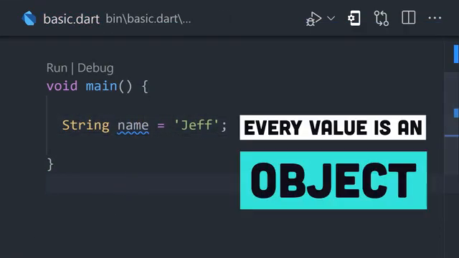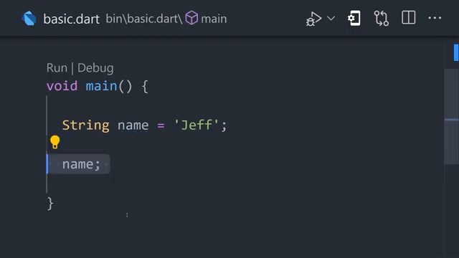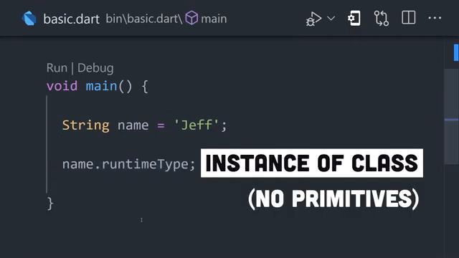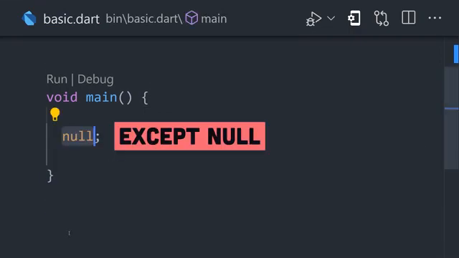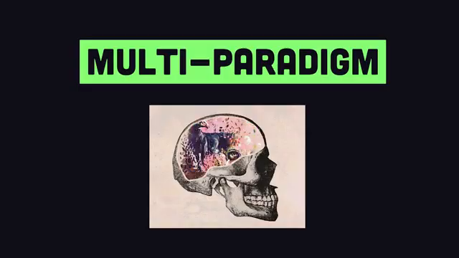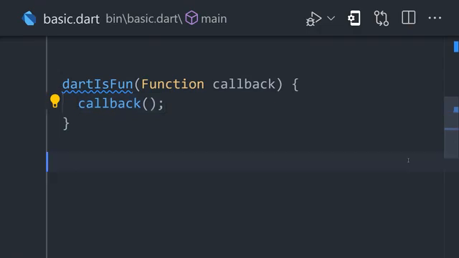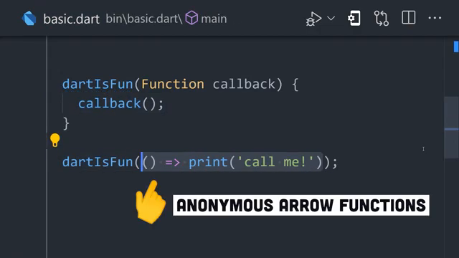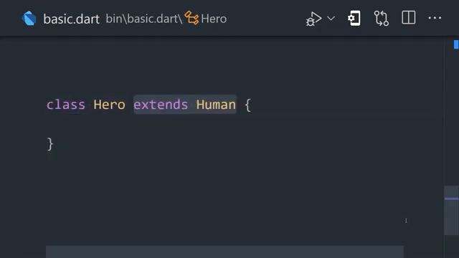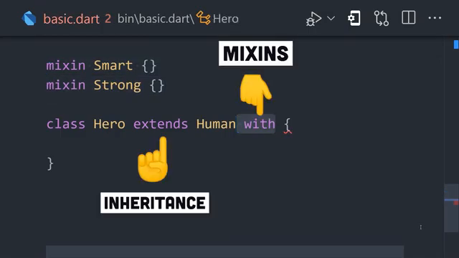Anything you can store in a variable is an object, and every object is an instance of a class. The only thing that's not an object in Dart is null. This opens the door to multiple programming paradigms. Functions are also first-class objects, which means they can be passed around for functional programming, or you can define classes with mixin-based inheritance for object-oriented patterns.